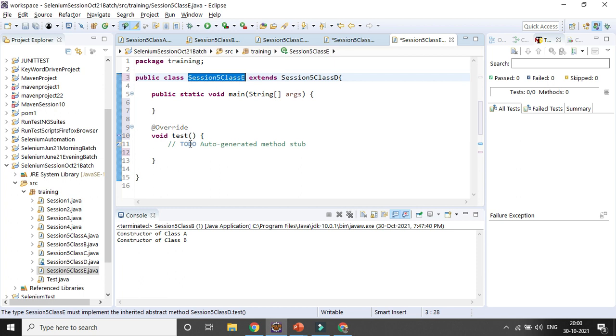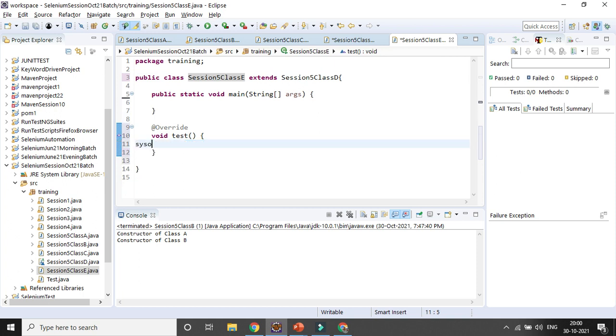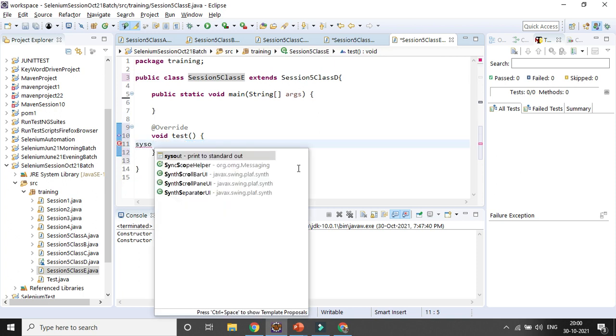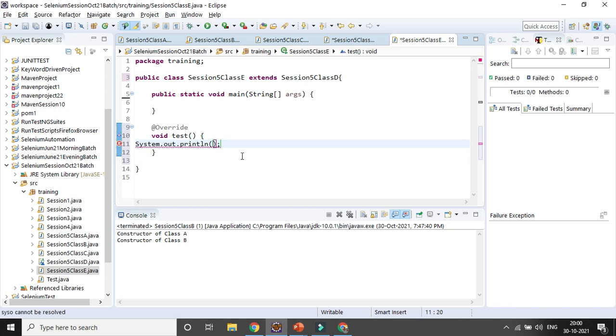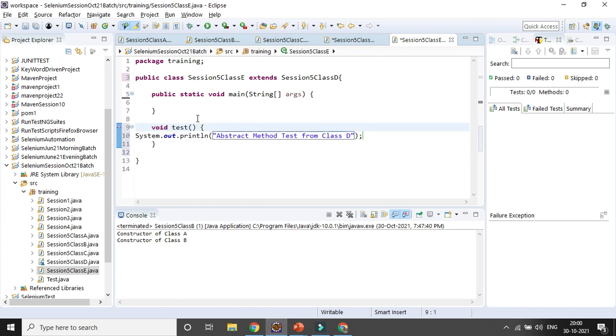Now you can print something from class D. You can remove the override, Java is suggesting it, but you can remove it, it's not a problem.